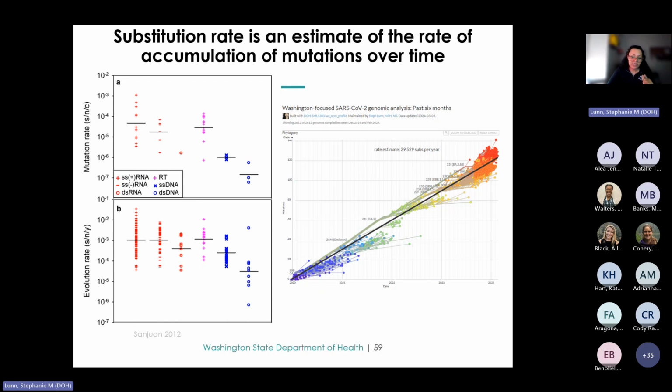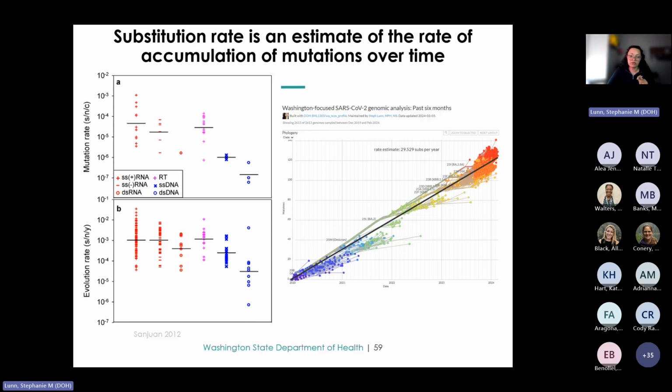So when analyzing sequencing data, we typically estimate substitution rates rather than mutation rates. And this is because we are measuring the accumulation of mutations over time, not the error rates of the polymerase. And as shown here on the right, despite variations in these methods and computation, we can estimate the substitution rate for a pathogen to gauge the extent of divergence.